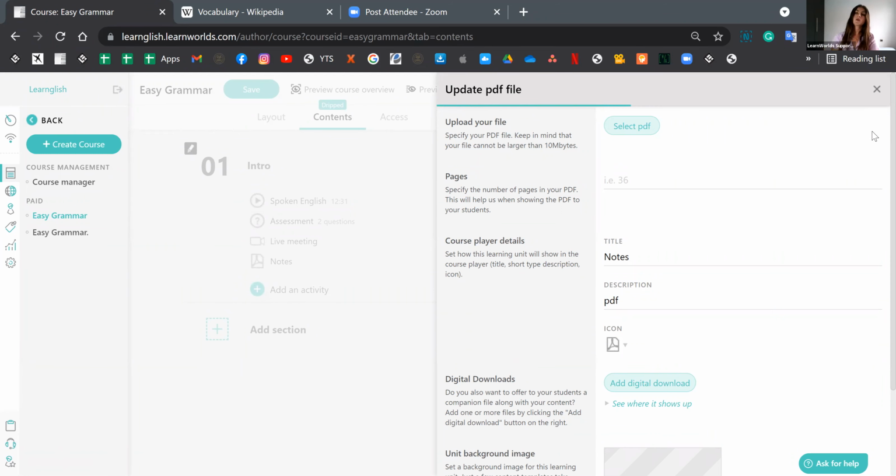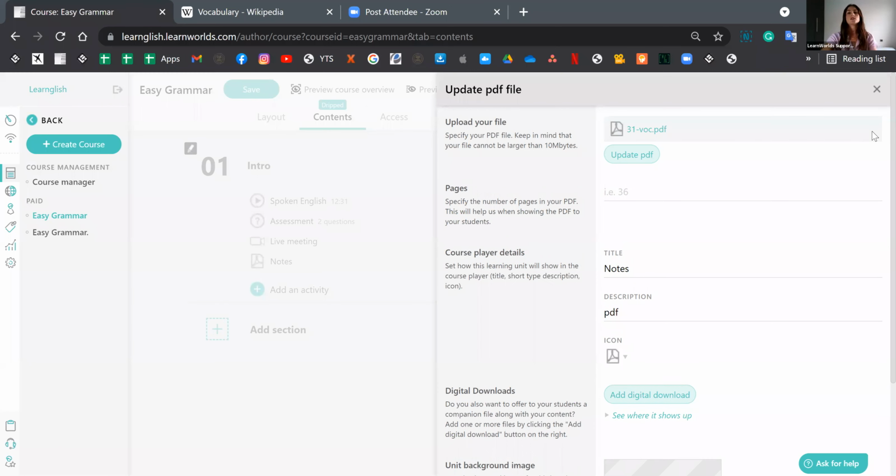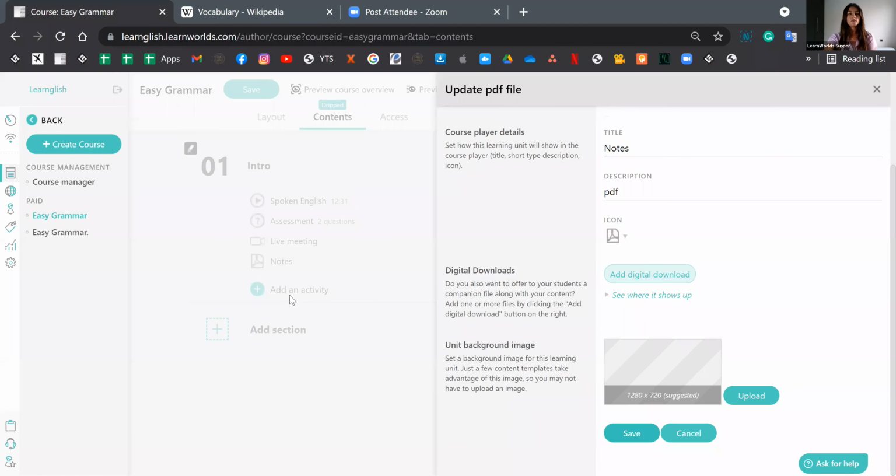It's been uploaded. Now, keep in mind that when you are uploading a file, you do not wish for it to carry any special characters in the name field. So the name of the file needs to be in Latin, otherwise the system will not allow it to be uploaded. All right, so the file is ready. You can add the pages if you like, and I'm clicking on save right here.